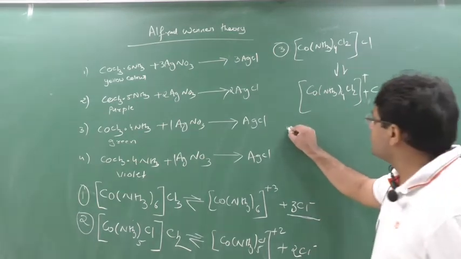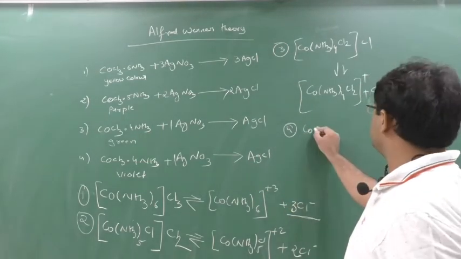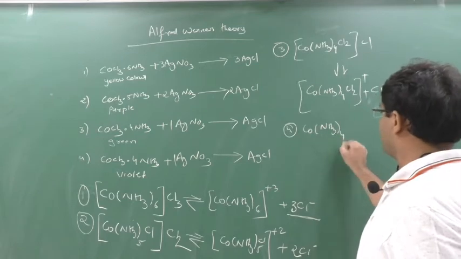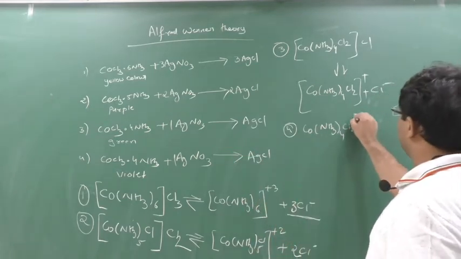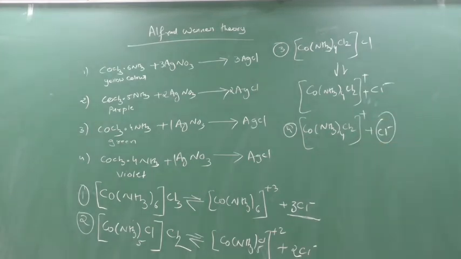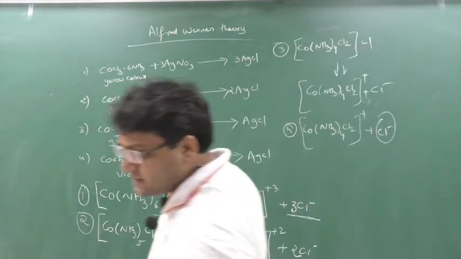Clear? Fourth question. The fourth says what? See, here also only 1 AgCl is coming. So how many NH3? NH3 are also 4. Out of 3 Cl, only Cl2 will be there, and here plus and here Cl minus. There also 1 AgCl. Now sir, here the formula is the same. Yes, same, but the structure will be different. Here the structure will be different. That's what Alfred Werner is telling. That's what the theory states.